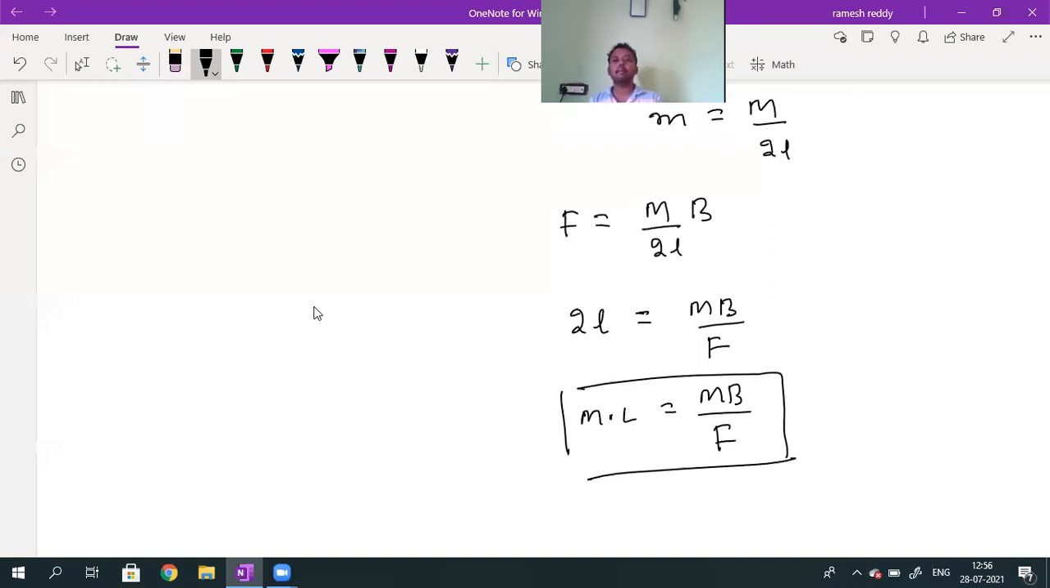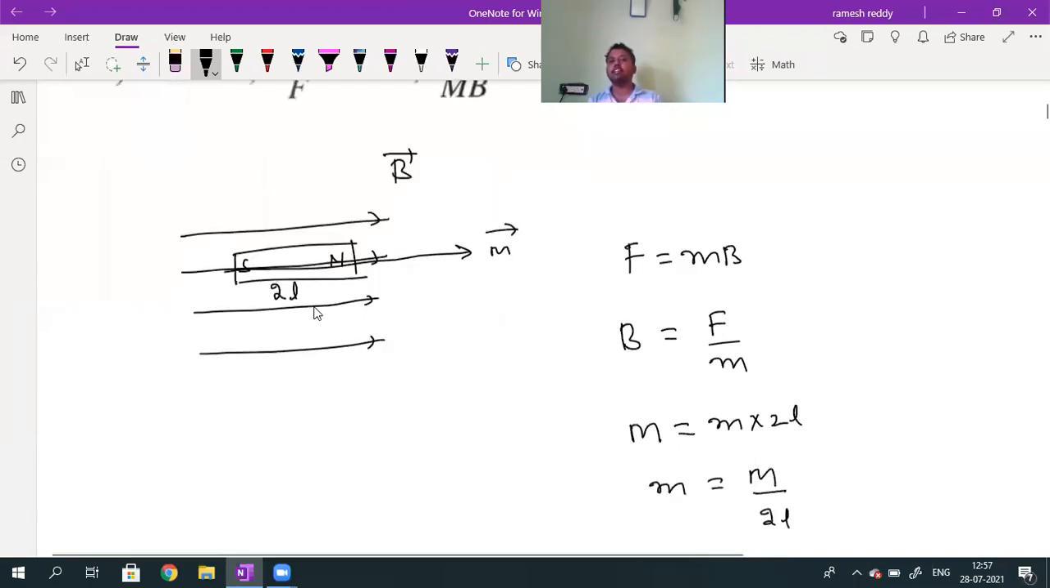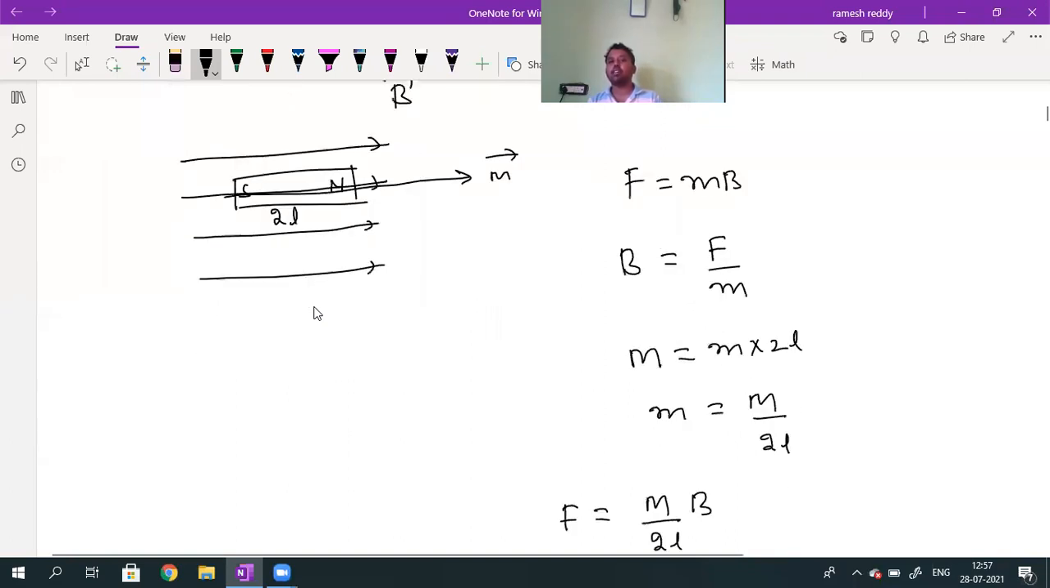Okay? First, what we calculated: a bar magnet is placed in an external magnetic field of induction B. The magnetic moment of that bar magnet is given as capital M. The force acting on each pole is given as F. F is equal to small m into B. Then B is equal to F divided by m.